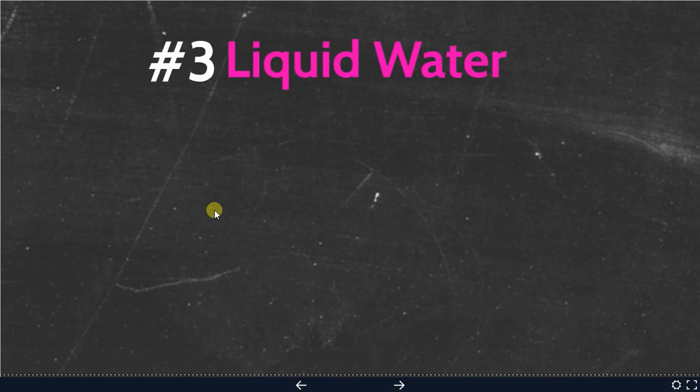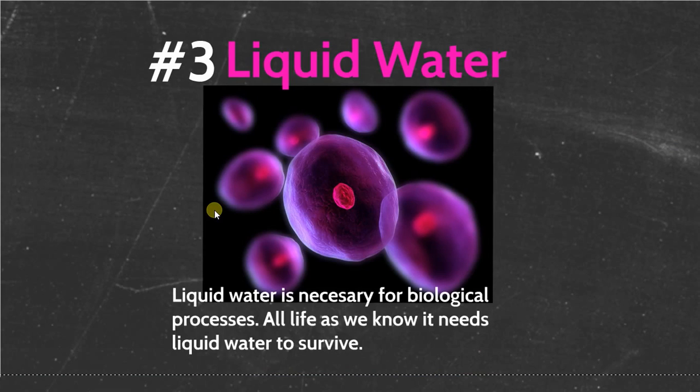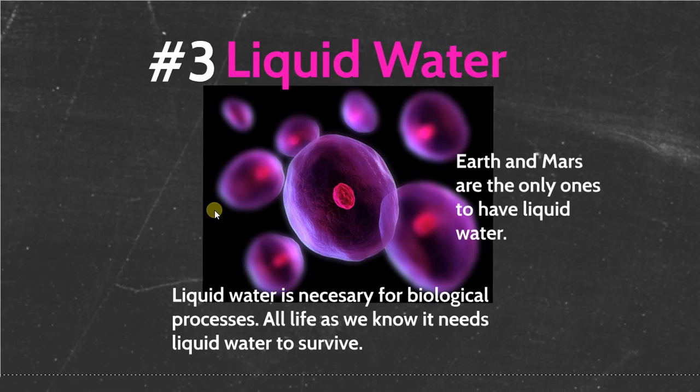The third reason is that we have liquid water. So as far as we know, liquid water is necessary for biological processes. All life as we know it and how it exists needs liquid water to survive. Earth and Mars are the only planets of the 4 terrestrial planets, the 4 rocky planets, to actually have liquid water.